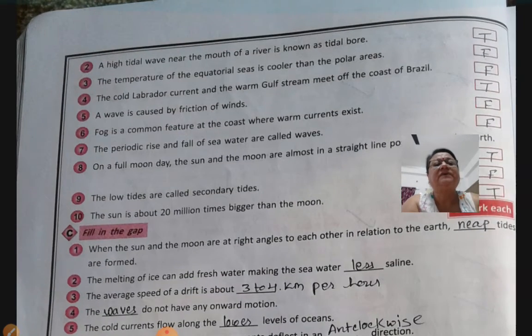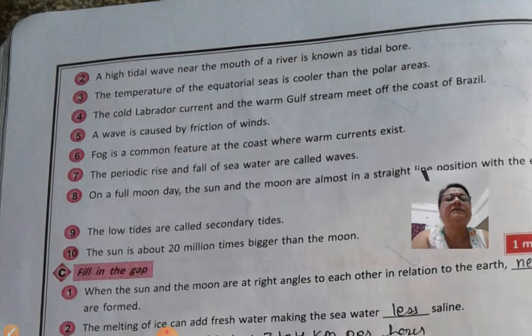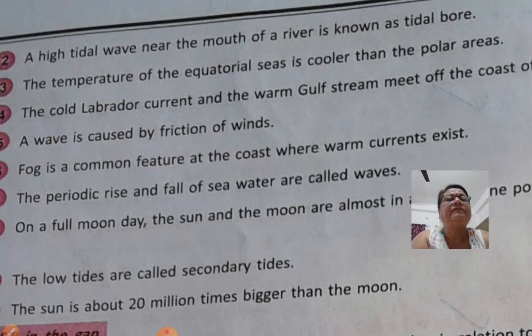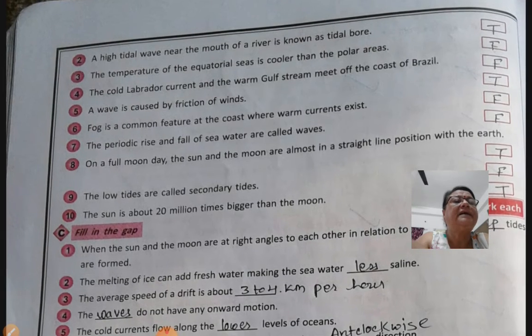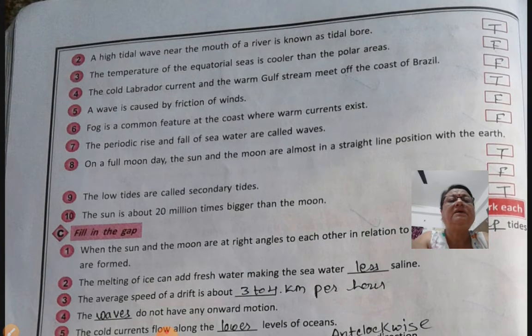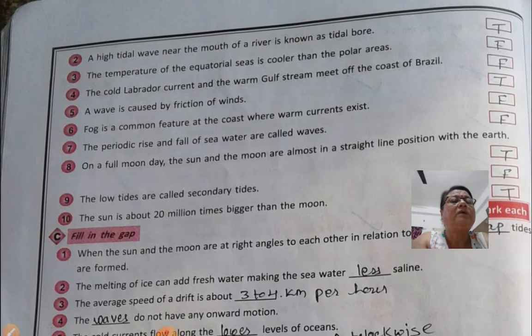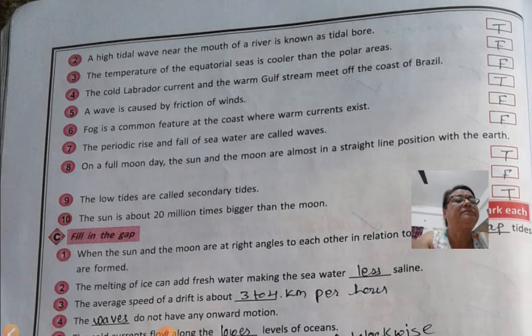Number 1, when the moon lies at the closest position to the earth is called apogee. Is it true or false? So this is false. Okay, then next question, a high tide wave near the mouth of a river is known as tidal bore. That is true. The temperature of the equatorial sea is cooler than the polar areas. That is false. The cold Labrador current and warm Gulf Stream meet up the coast of Brazil.